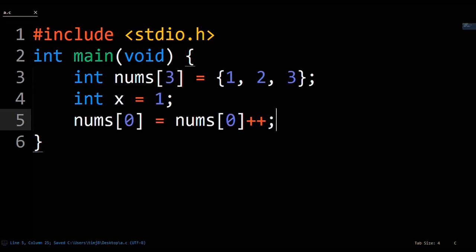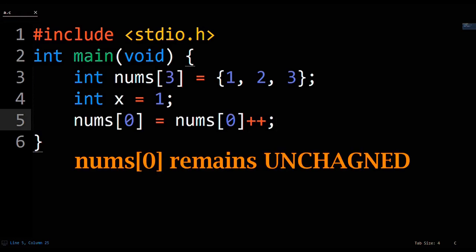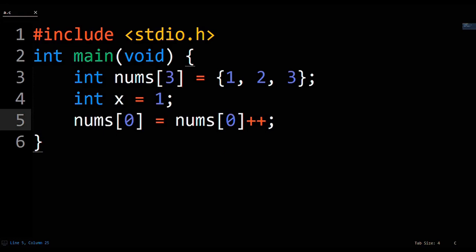Perform a postfix increment on the first array element. This result is assigning the original value to the array slot first, and then incrementing that original value by 1. It turns out the array remains unchanged because the incremented value is a copy used only for the assignment statement. If you simply change this line to do a prefix unary addition, then it would work like you expect and increment the first array element by 1 to the number 2.